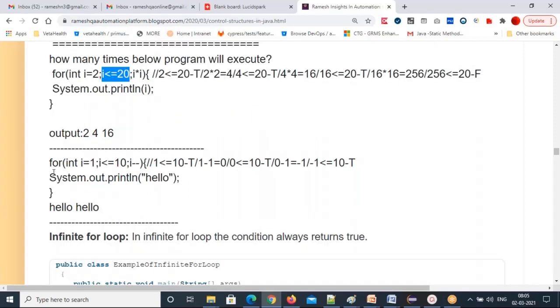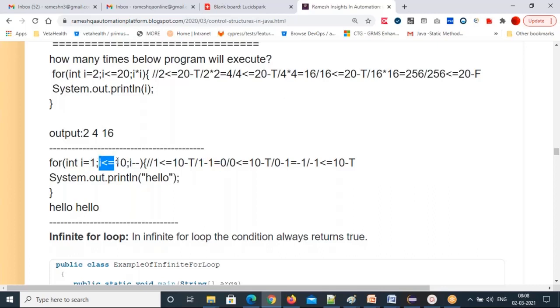Now, can you tell me how many times this will execute? For int i = 1; i <= 10; i--. How many times will this execute? The answer is infinite. That's what you will get if you execute it. First, i = 1. 1 <= 10, true. So hello will print. What is happening next? i--. What is the i value? 1. 1 minus 1 is 0.